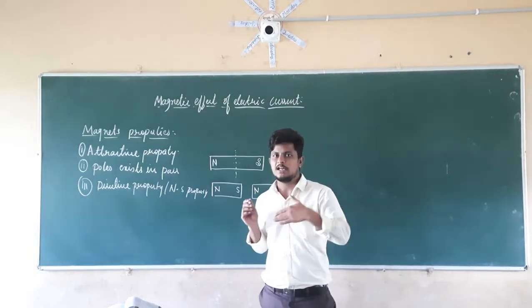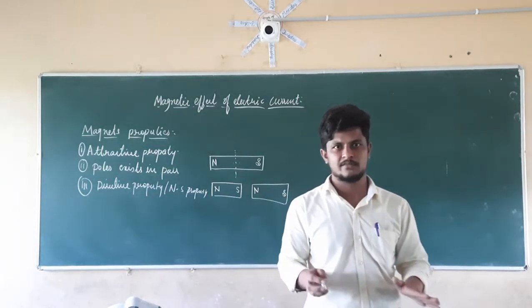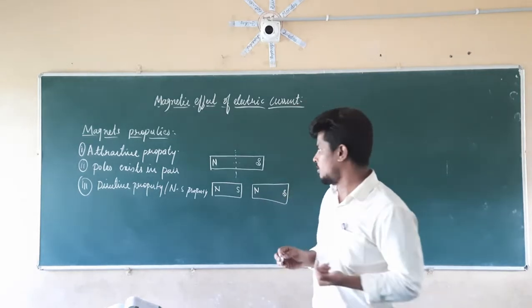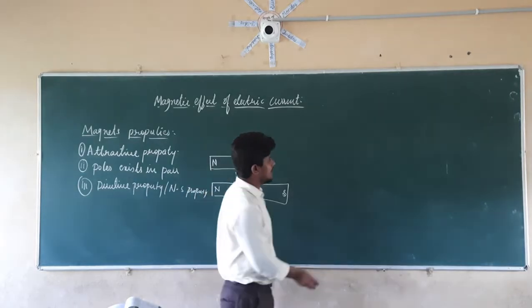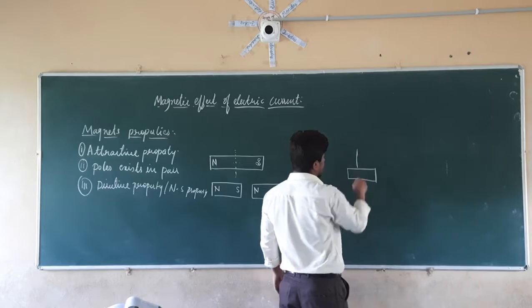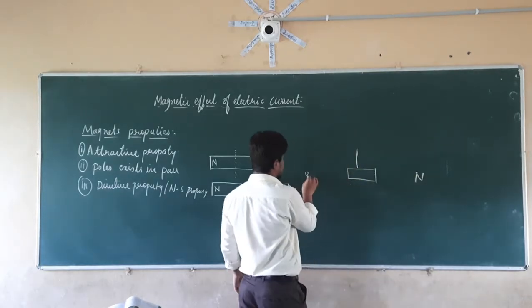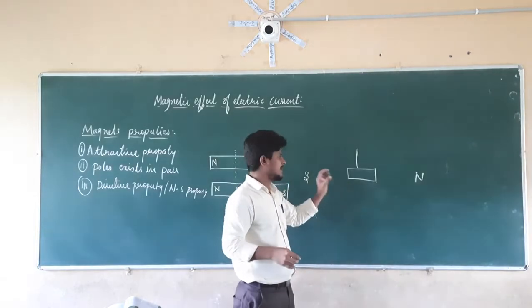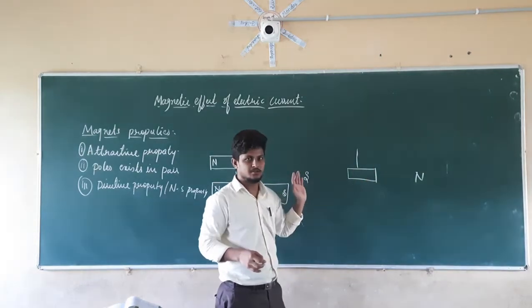Always it is going to suspend in such a manner that it shows the north and south direction. That property is the directive property. If I suspend a magnet here like this, with the north direction and the south direction, it is always going to settle like that, showing the direction as north and south.